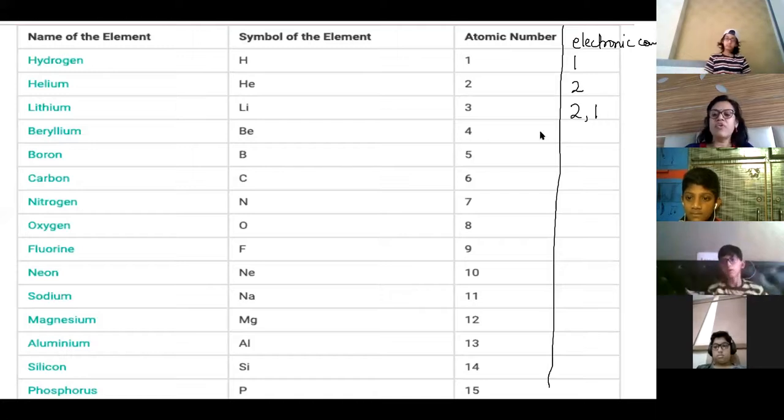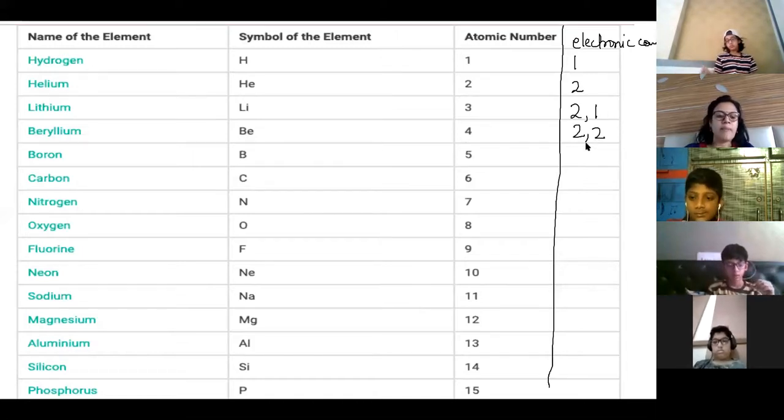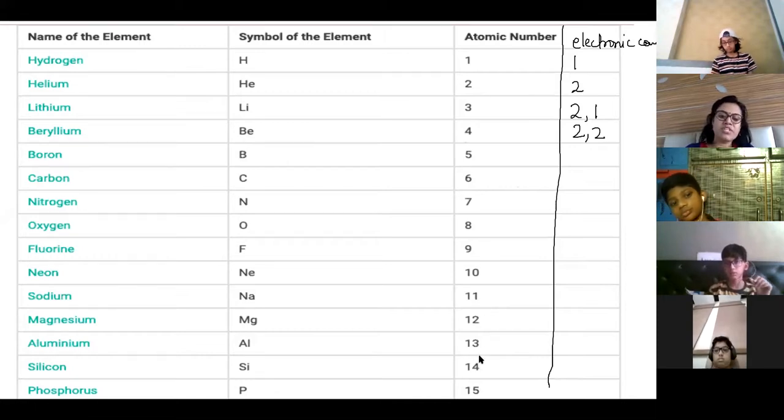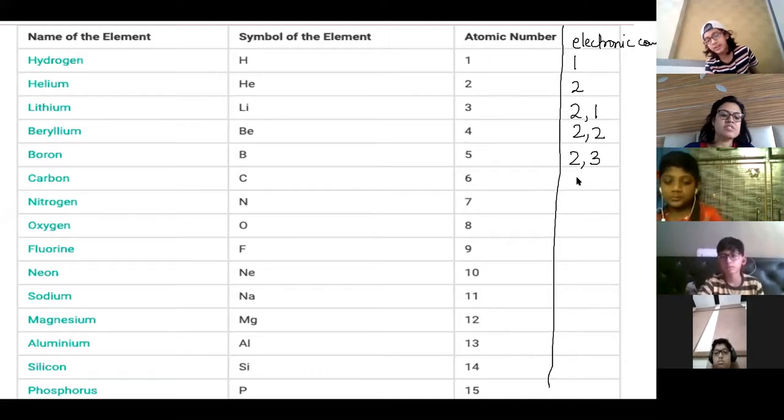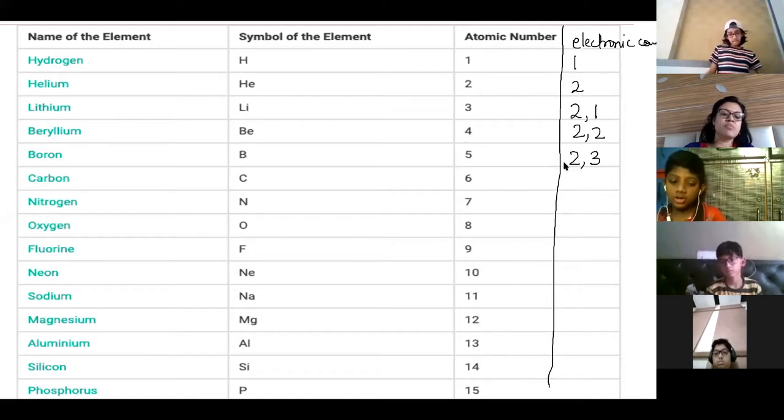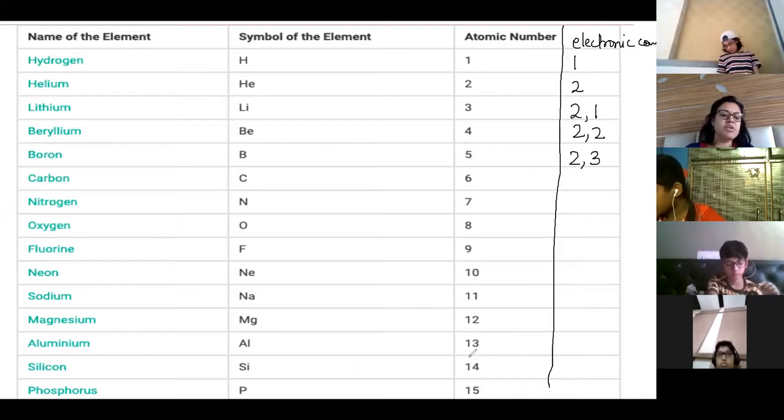Okay, then 4. Ma'am, should we write this electronic configuration? You can write it on your own if you remember these atomic numbers. That's why I told you to remember the atomic numbers. 5 is how much? 2, 3. Ma'am, in the last shell you can't keep more than 8, right? Yes, 8 electrons. But if it is the first shell, you can keep 2 only, maximum 2. Yes, wherever you have written the atomic number, beside it, write down the electronic configuration.